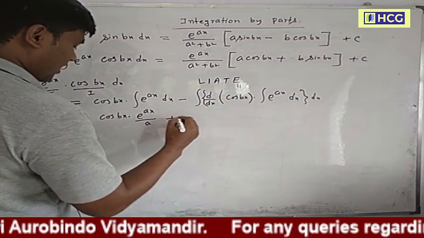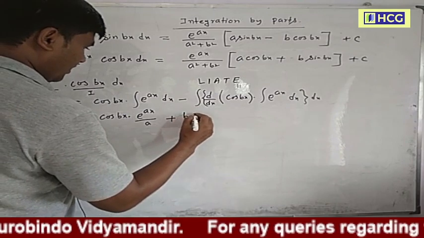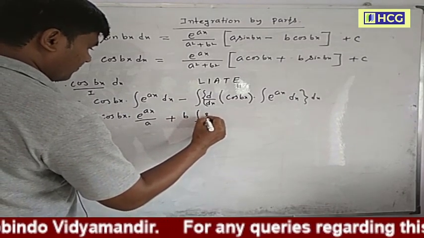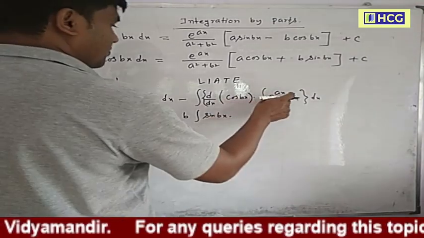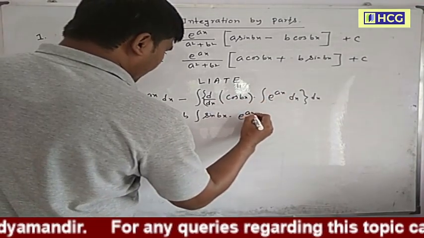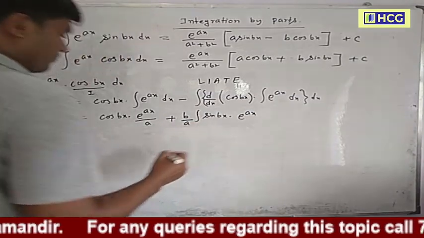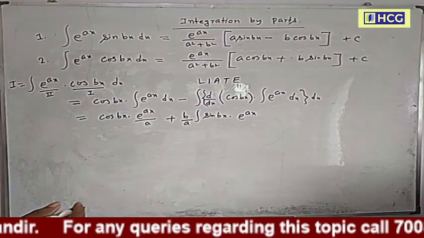So minus minus plus b by a, integration of sin bx into e to the power ax.